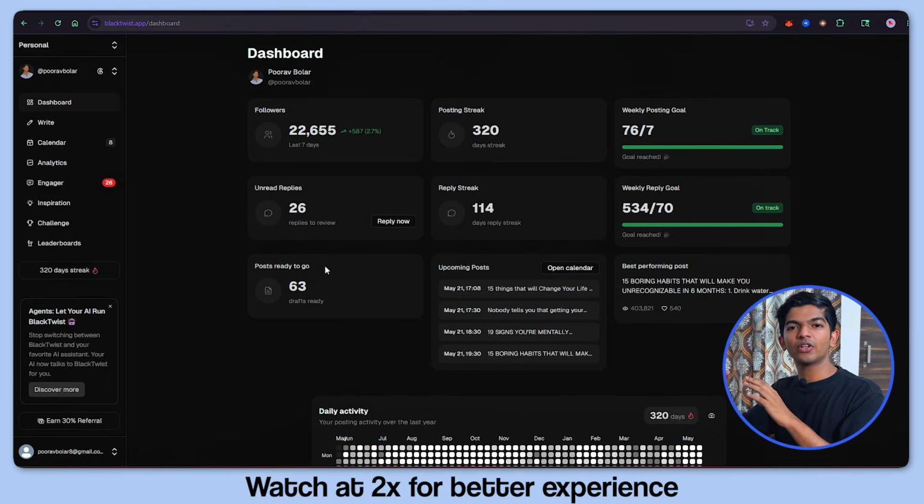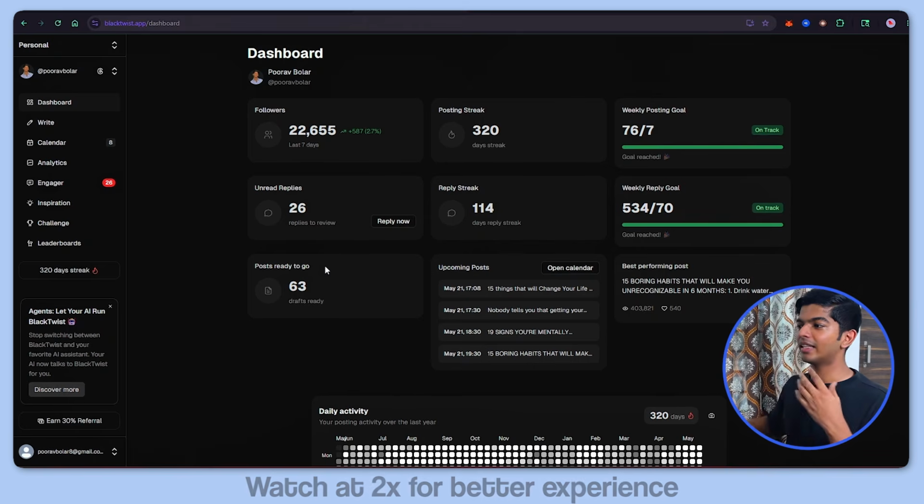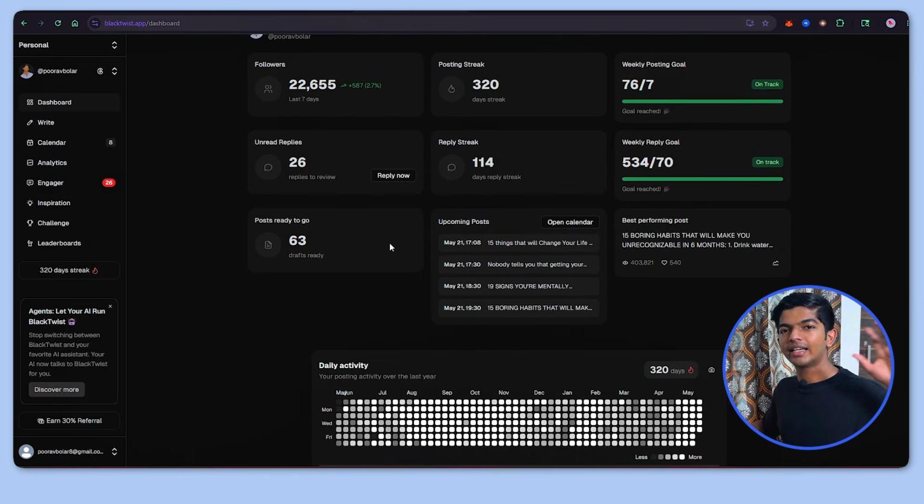For content creation on Threads, I use a software called Blacktwist. And as you can see here, it's an amazing tool. It connects directly with your Threads account and you can analyze, create posts, schedule posts, everything directly from here.